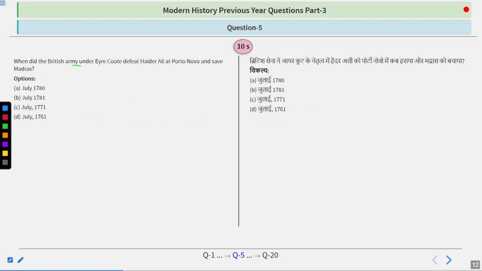When did the British Army under Eyre Coote defeat Hyder Ali at Porto Novo and save Madras? July 1780, July 1781, July 1771, or July 1761? So try to find out the answer.